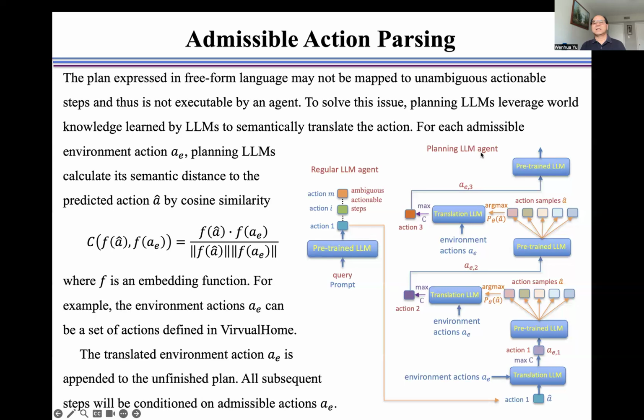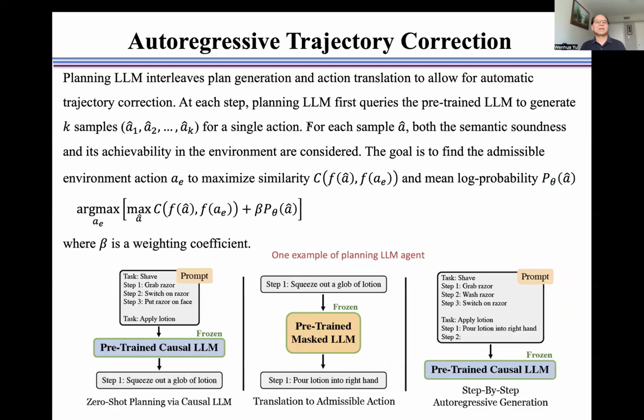This planning large language model agent uses the first action as an input to the translation large language model. By maximizing the similarity between AE and A caret to get AE, that is used as input to the pre-trained large language model to generate action 2 and so on until finishing the action plan. Planning large language model interleaves plan generation and action translation to allow automatic trajectory correction.